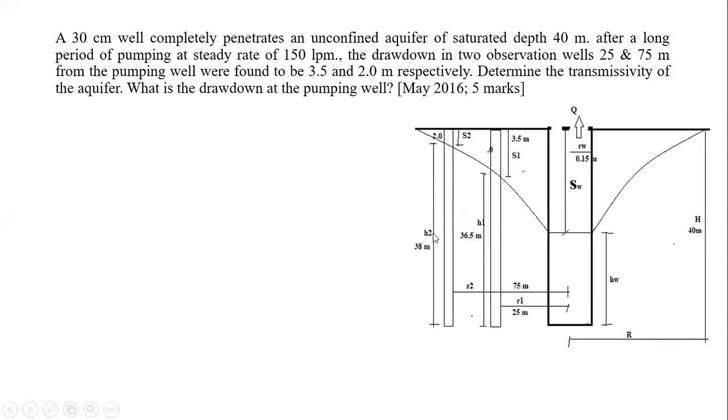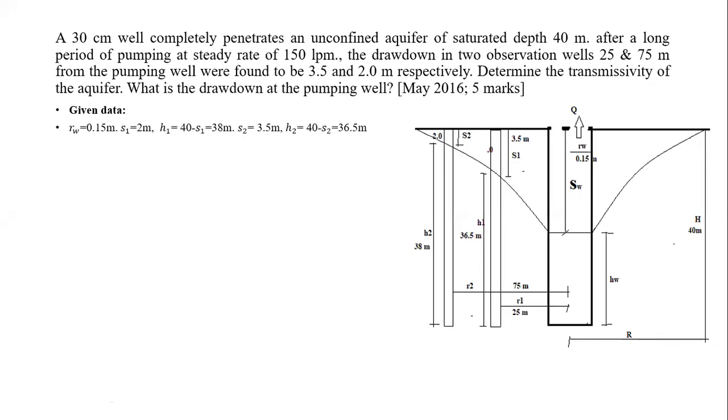So H2 is known to us, H1 is known to us now, R1 is known to us, R2 is known to us. Then capital H is also known to us, and they have asked to calculate the capital Q, and at the same time they have asked to calculate the SW. Now which equation will we be required to use? So we will have to use the equation here. We'll go for the solution now.